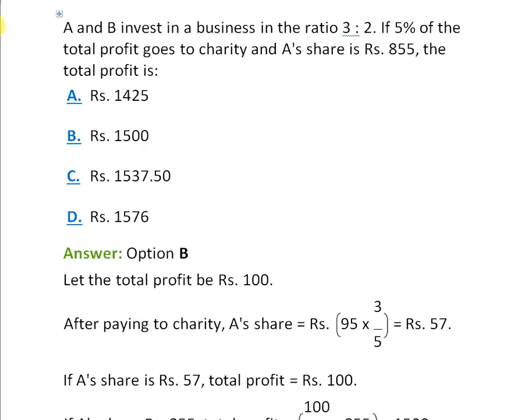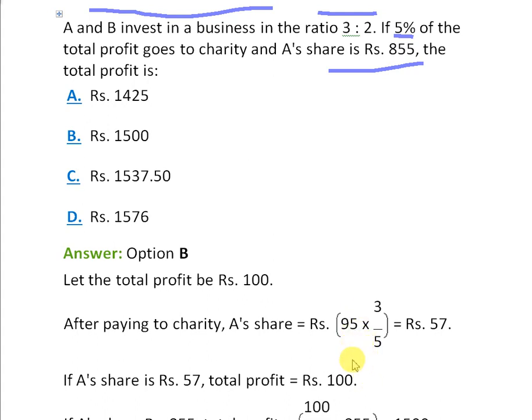So this is the first question for partnership. A and B invest in a business in the ratio 3:2. If 5% of the total profit goes to charity, A's share is 855. So we have to calculate the total profit, right? So let the total profit be 100 rupees. So after giving to charity, A's share will be rupees 95 into 3 by 5.